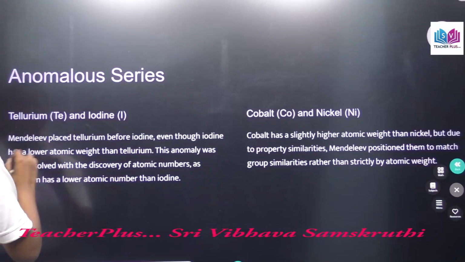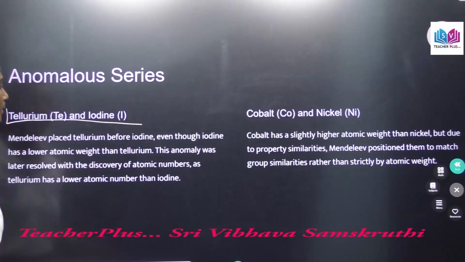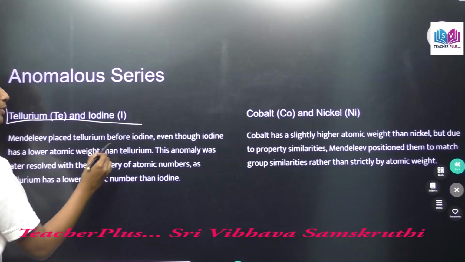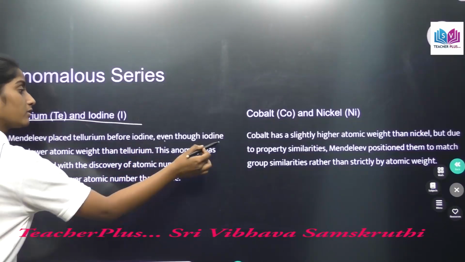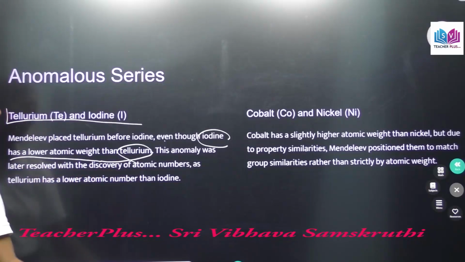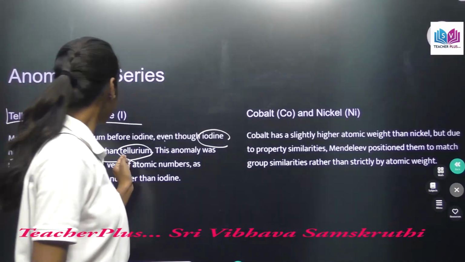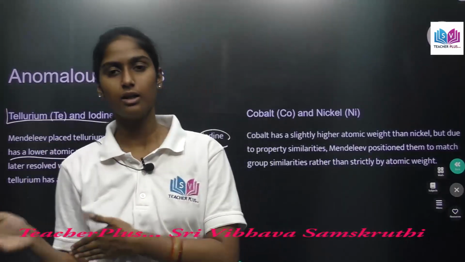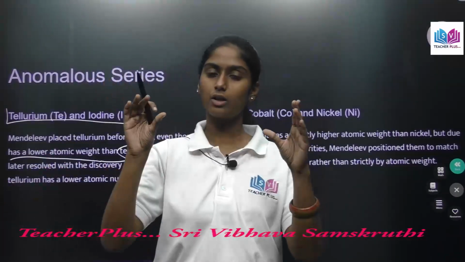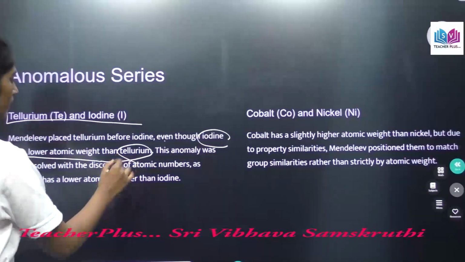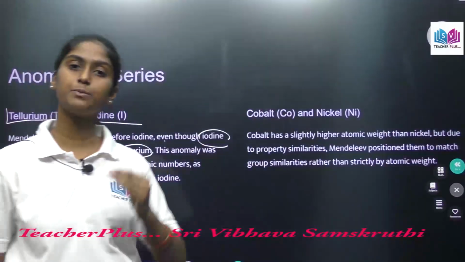For example, this one, tellurium and iodine. Here Mendeleev placed tellurium before iodine, even though iodine has a lower atomic weight than tellurium. So here, since tellurium has more atomic weight than iodine, by the increasing order of atomic weight they should be placed the other way, right? But here tellurium was placed before iodine.